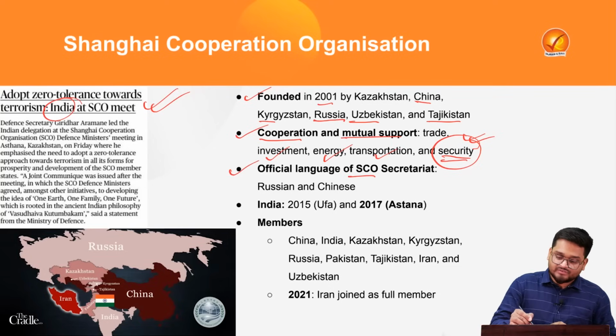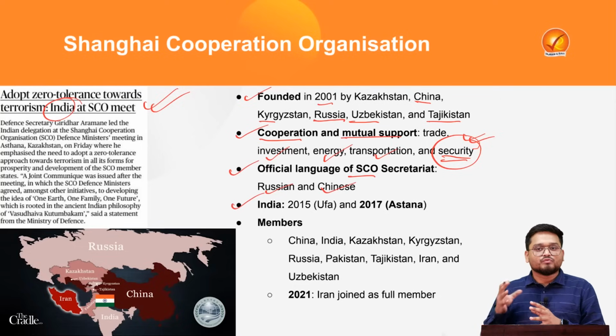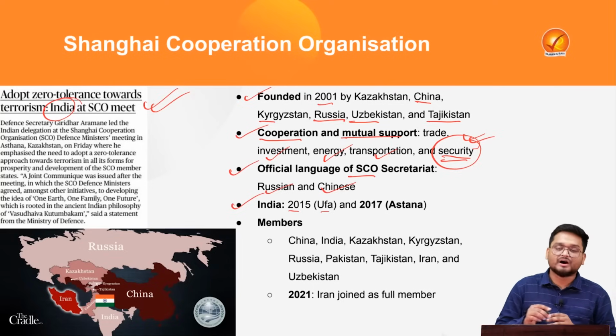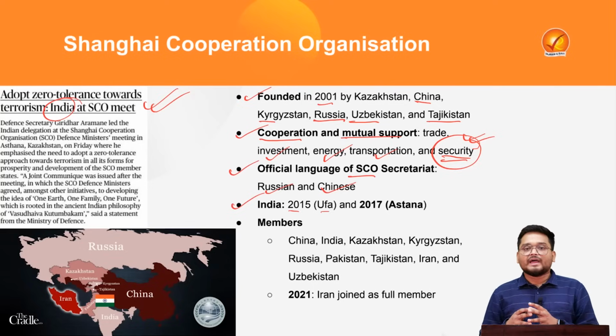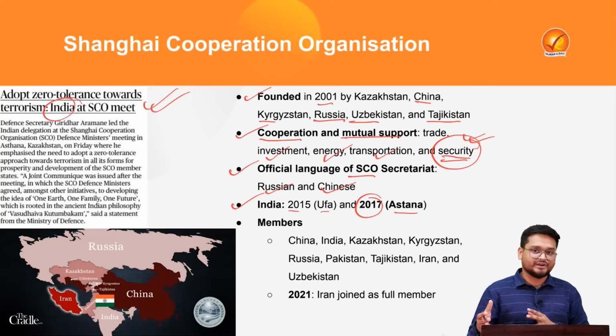The official languages of the SCO Secretariat are Russian and Chinese. The talks of India joining the SCO started at the Ufa Summit in 2015, and it was in Astana in 2017 that India formally joined the SCO.